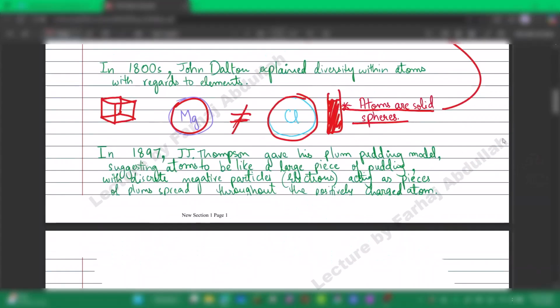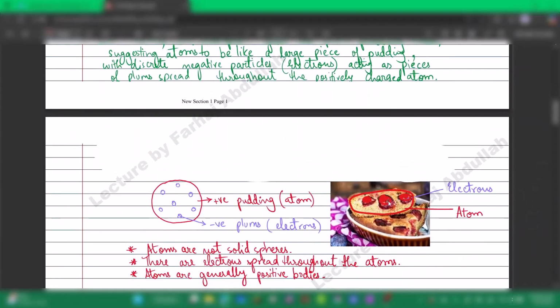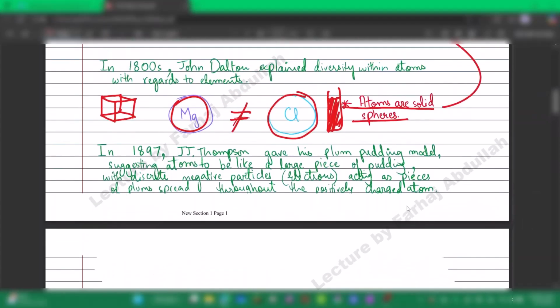In 1897, J.J. Thomson gave us the plum pudding model. What is a plum pudding? Let me show you. This is a plum pudding. It is a pudding just like a cake, and within it there are pieces of plum. So he said that atoms are just like a large piece of pudding with discrete negative particles, i.e. electrons, acting as pieces of plum spread throughout the positively charged atom.